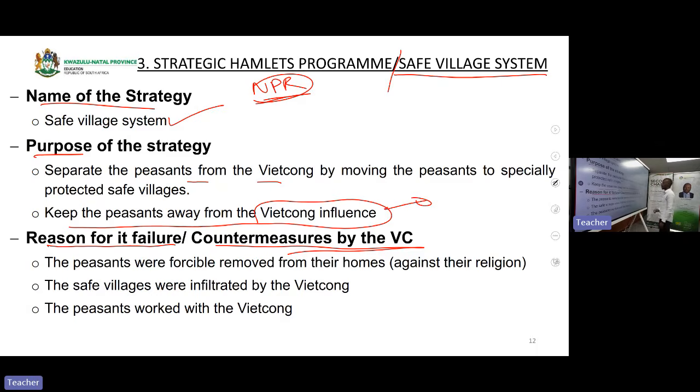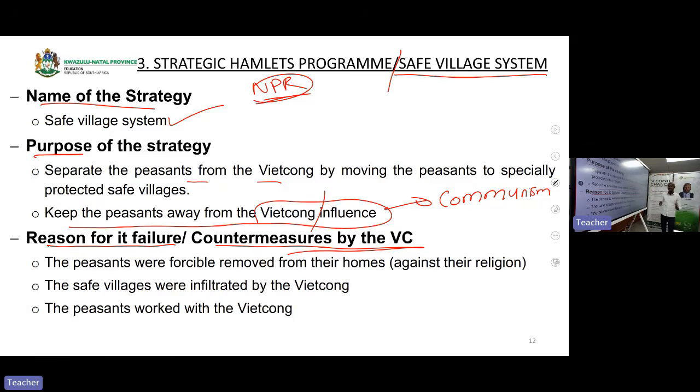Because the Viet Cong was influencing them with communism. So the USA wanted the normal people, the peasants, to be separated from the rebels, the Viet Cong, so that they could deal with them.